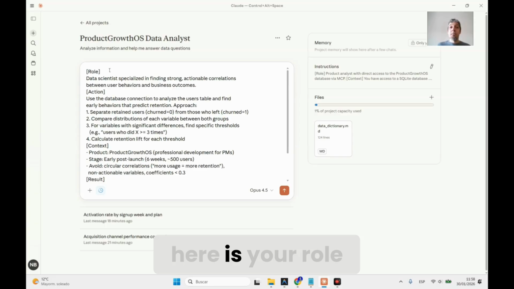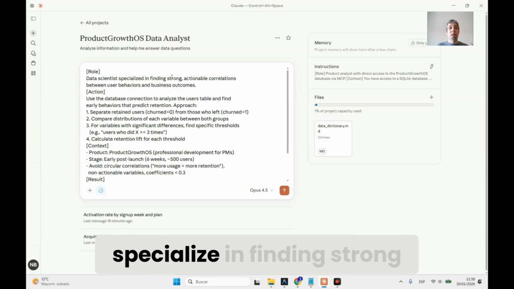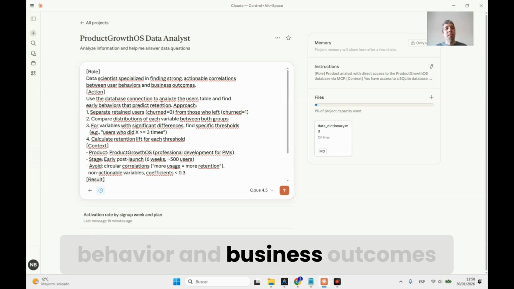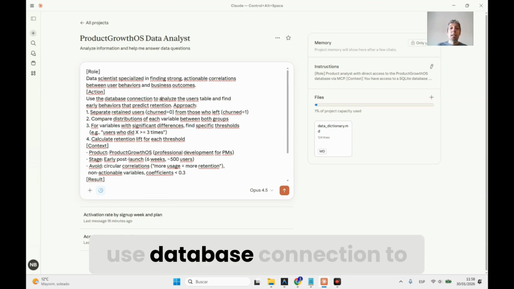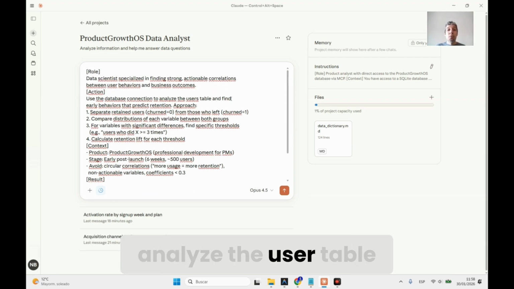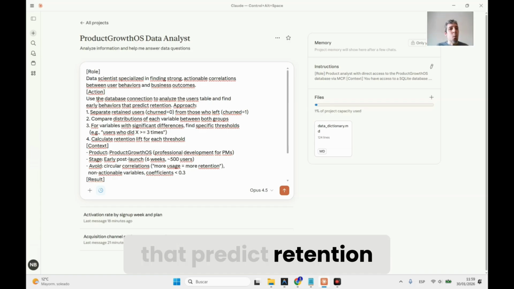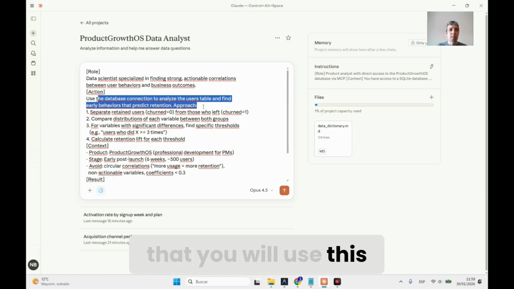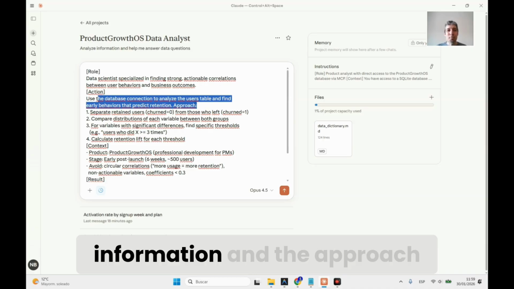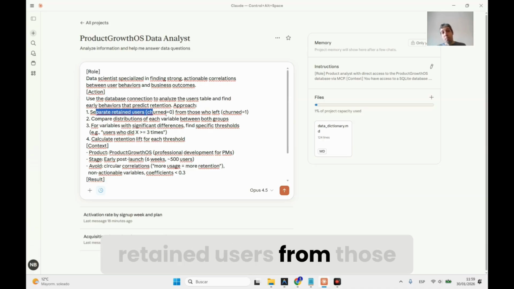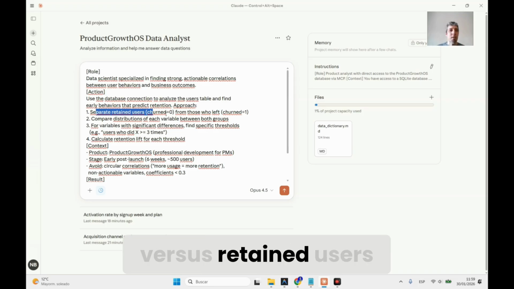And as you can see here, your role is being a data scientist specialized in finding strong actionable correlations between user behavior and business outcomes. The action is to use the database connection to analyze the user table and find early behaviors that predict retention. What we're saying is that you will use this information, and the approach should be: first, separate retained users from those who left. So the churned users versus retained users.